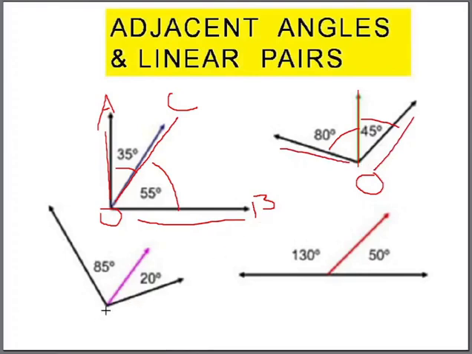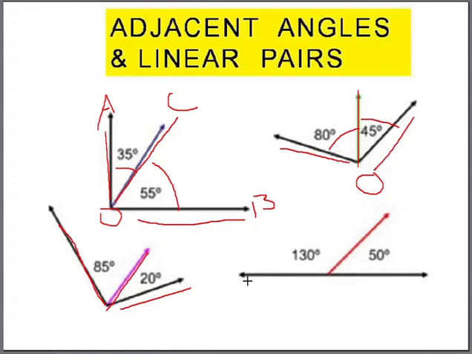Here also we have a common arm and the other two arms on opposite sides, but these two rays do not form a straight line. So these are adjacent angles and not linear pairs.